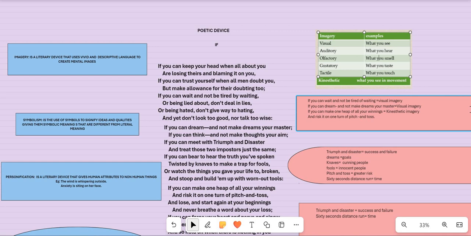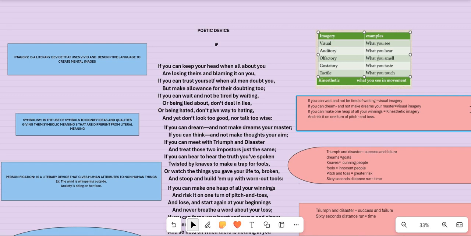So when you read a line, you are able to see something in your mind. It's an example of visual imagery. When you read a line, you can hear sounds in your mind. It's an example for auditory imagery.